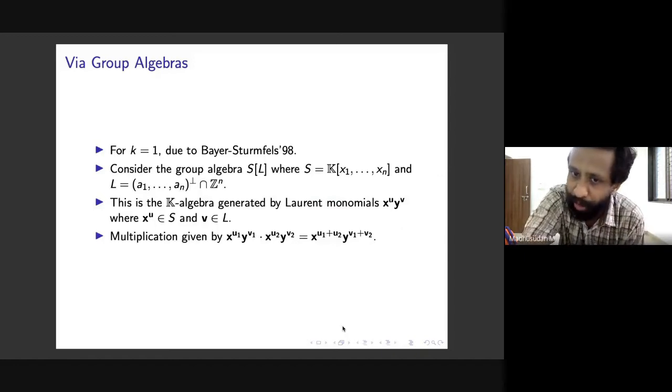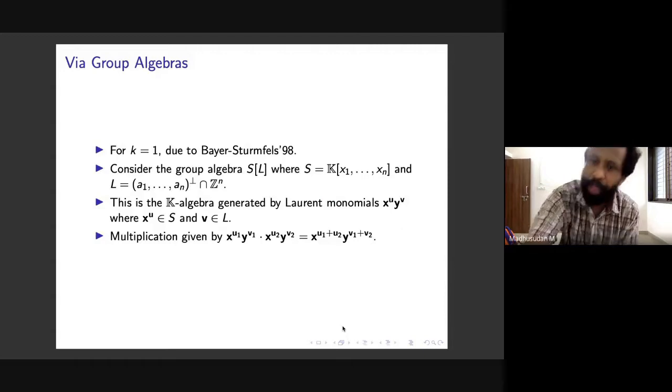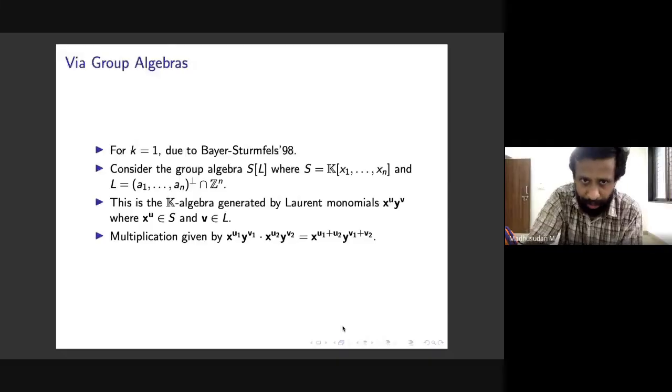So it's x^(u1+u2) times y^(v1+v2). This is the multiplication structure, and this naturally makes S adjoin L a k-algebra. So we will consider this k-algebra and look at modules over this group algebra S adjoin L.